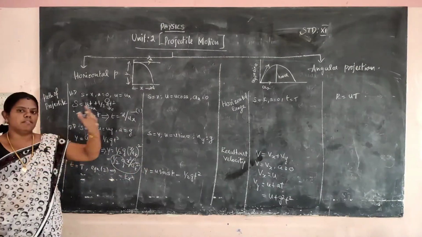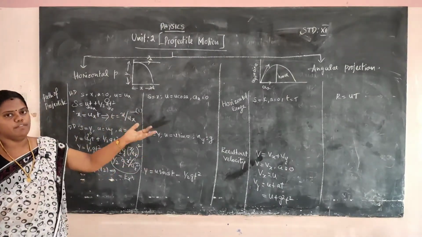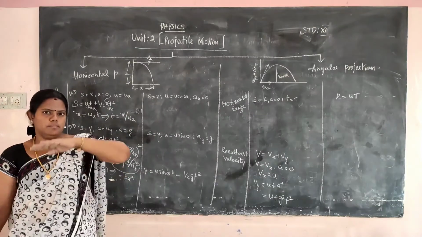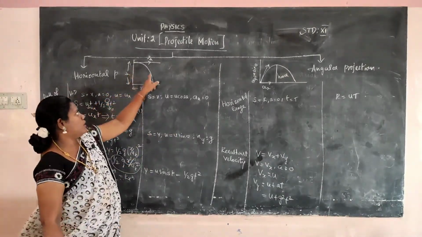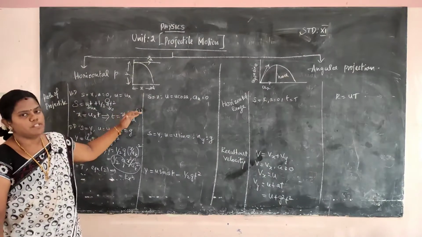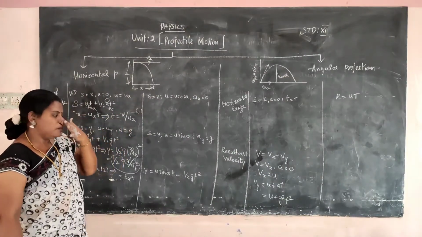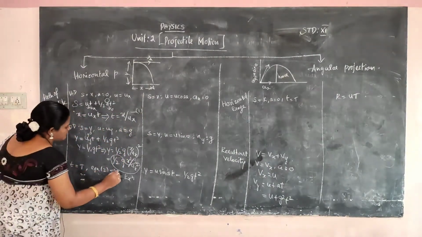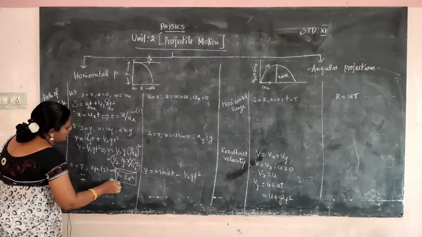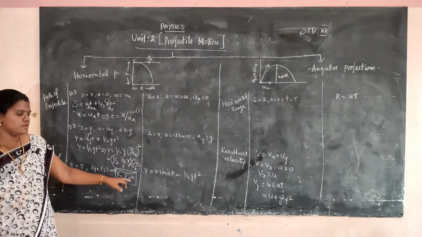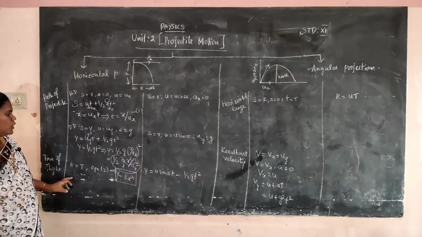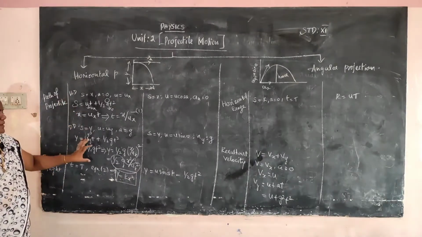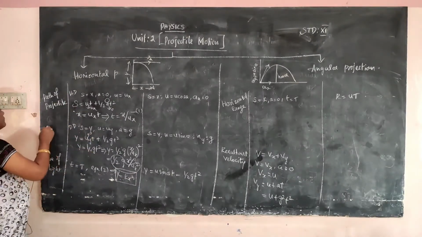ஒரு thing இங்கேருந்து இங்கே போய் விழுது அப்படின்னா அது parabola ஷேப்பில் போய் விழுது. Parabolaனா என்னது? இப்படி பெண்ட் ஆகி இந்த லைனுக்கு பேர் தான் parabola. So the path of the projectile will be called a parabola because this equation is a parabolic equation. y is equal to kx square is the parabolic equation. Then we want to calculate the time of flight. Path of the projectile கண்டுபிடிச்சோம். Path of the projectile is a parabola.